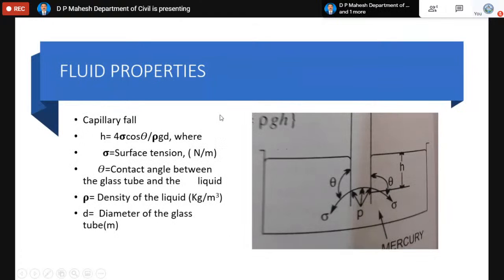So now coming to capillary fall. The interesting thing in capillarity is that whether it is a capillary rise or a capillary fall, the equation is the same, but the figure gets reversed. You can see, imagine this is mercury.